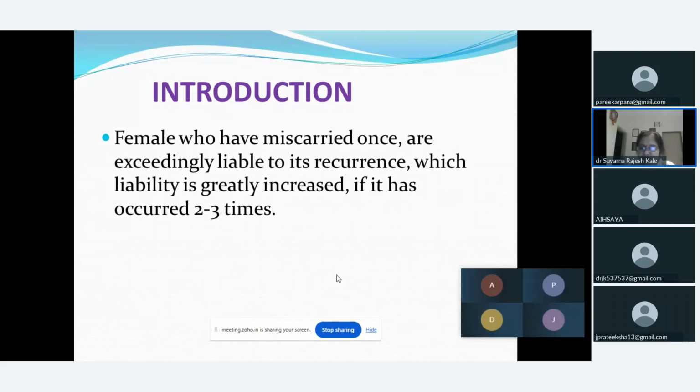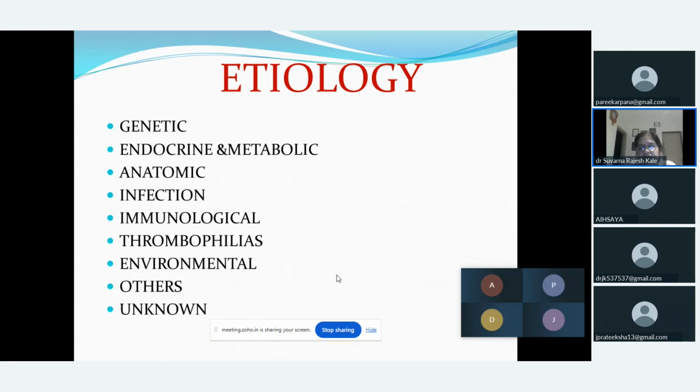This is most commonly seen in females with repeated abortions.